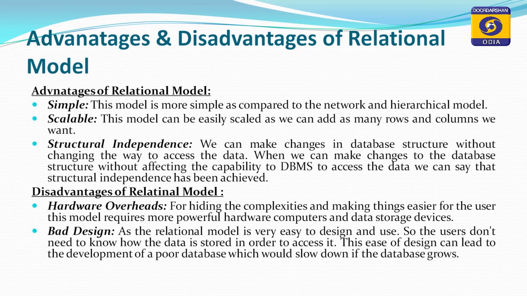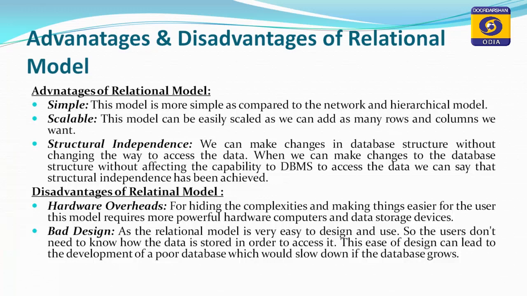The next concept is structural independence. We can make changes in the database structure without changing the way we access data. The structure of the database can be changed by using the alter table command. By changing the database structure, the logical or conceptual level data will not get affected.